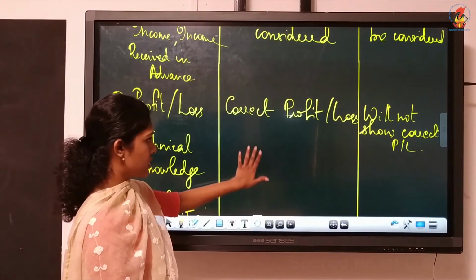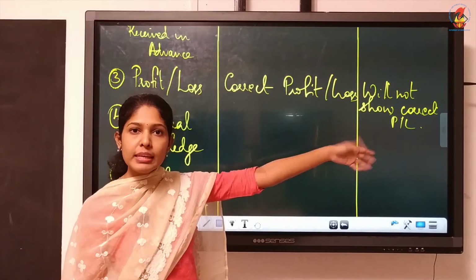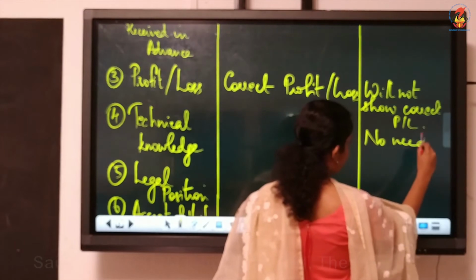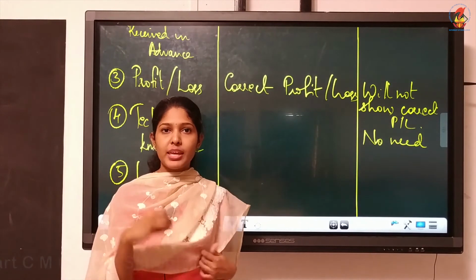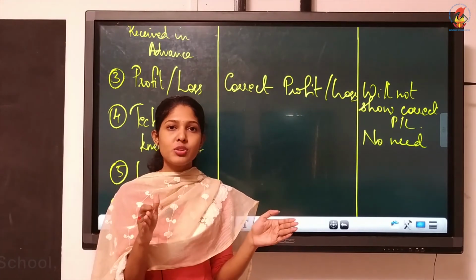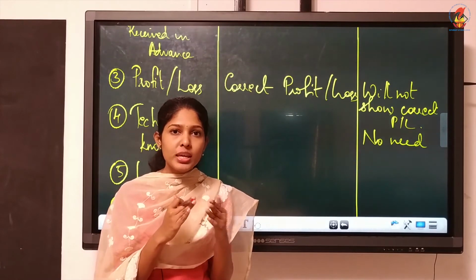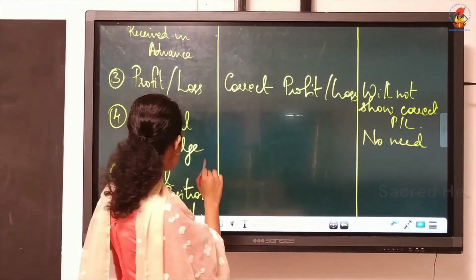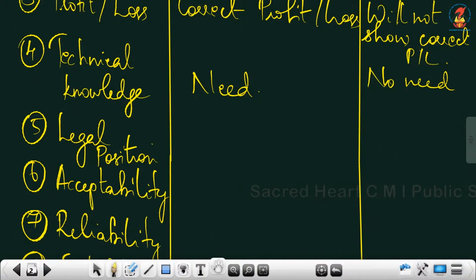Then, technical knowledge. Which one requires technical knowledge actually? For that cash basis, do we need any technical knowledge? No, no need of any technical knowledge because we are not considering any adjustments. If the cash is paid, you will record. If cash is received, you will record. Other than that, all other transactions we are just ignoring. The payable, receivable, all these we are ignoring completely. So, no need of any technical knowledge. Whereas under accrual basis, we need technical knowledge.